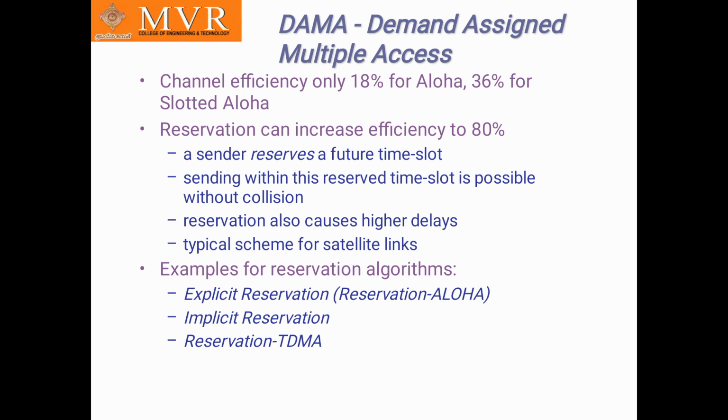Reservation also causes higher delays. It is a typical scheme for satellite links. Examples of reservation algorithms: the explicit reservation, the reservation of aloha, and implicit reservation of TDMA. So explicit reservation is nothing but aloha, and implicit reservation is reservation of time division multiple access.